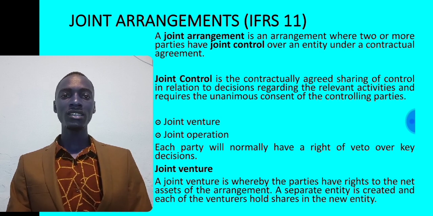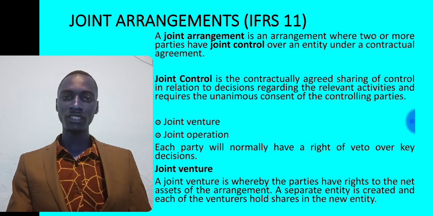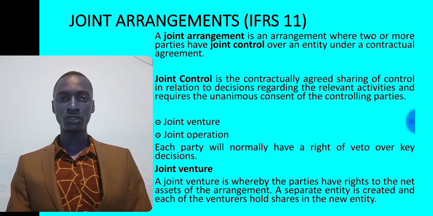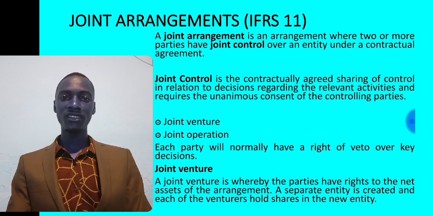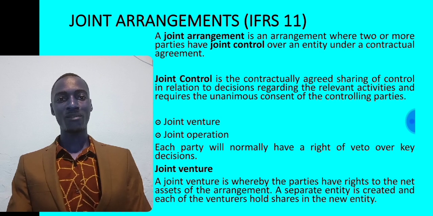There are different ways of classifying a joint arrangement. A joint arrangement can be classified as a joint venture or a joint operation. So we have two arrangements, that is a joint venture and a joint operation. You need to know what a joint venture is as well as a joint operation.